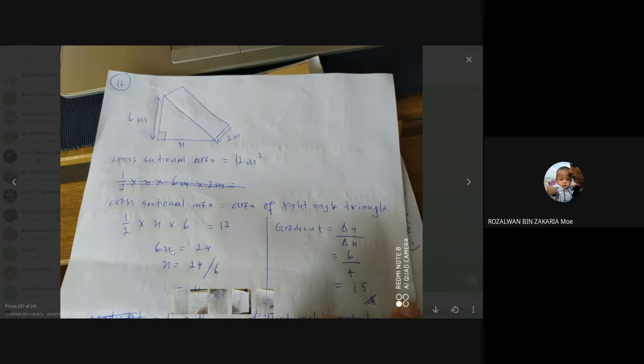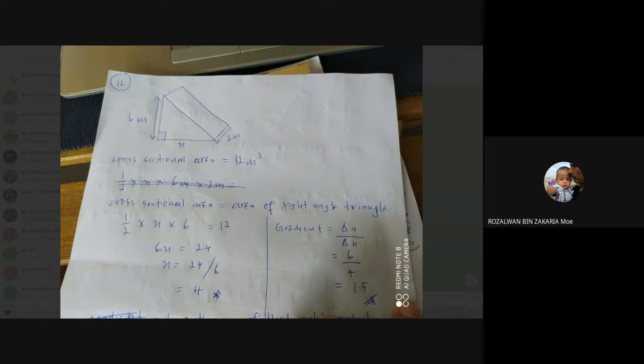Then we want to find x. So 6 here, you have to bring to your right side. And remember, 6x means 6 multiplied with the x. So multiplication, when you bring to your right side, will become division. So x equal to 24 divided by 6. You will get the answer equal to 4. So we already know the value for the base of the right angle triangle here, which is equal to 4.